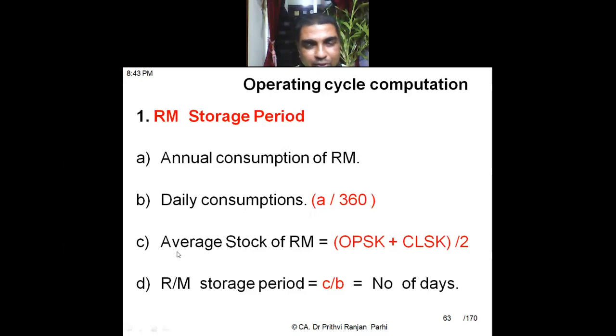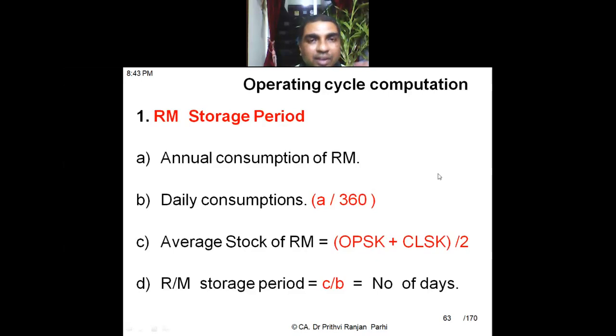Third step, we are calculating average stock of raw material. What is average stock? Opening stock plus closing stock divided by 2. Is it not? So on an average, this much stock I am maintaining, and my daily consumption is this much. So what is raw material storage period? C by B. This is average stock divided by daily consumption. So that is the number of days I am getting. Understood the point? All of you? Both of you understood?